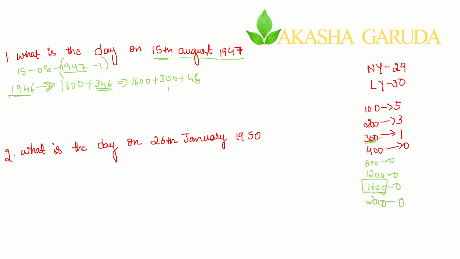Now for 300 it is 1. For 300 what is the answer here? 1. For 1600 it is 0. For 46 years, in these 46 years how many leap years are there, how many ordinary years are there? You just need to calculate that.